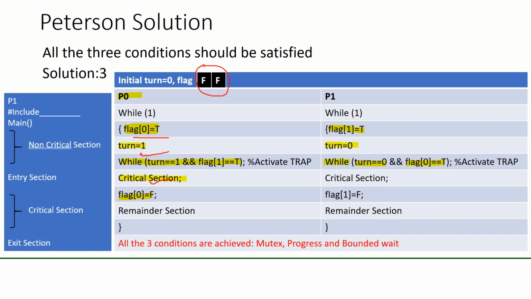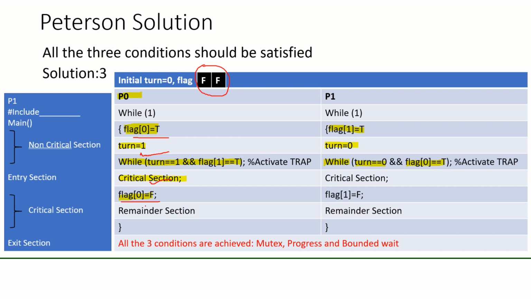After that, P0 sets the flag value equal to false. After some time, if P0 again wants to enter the critical section, will it be possible? Yes, it can. Till P1 is not interested, P0 can enter the critical section as many times as it wants. This is actual progress. Now let's check whether deadlock will occur or not.